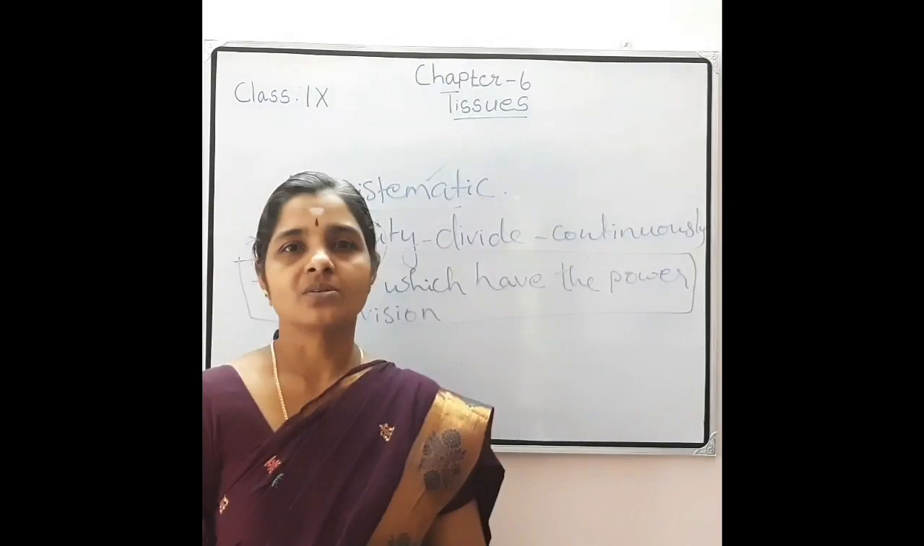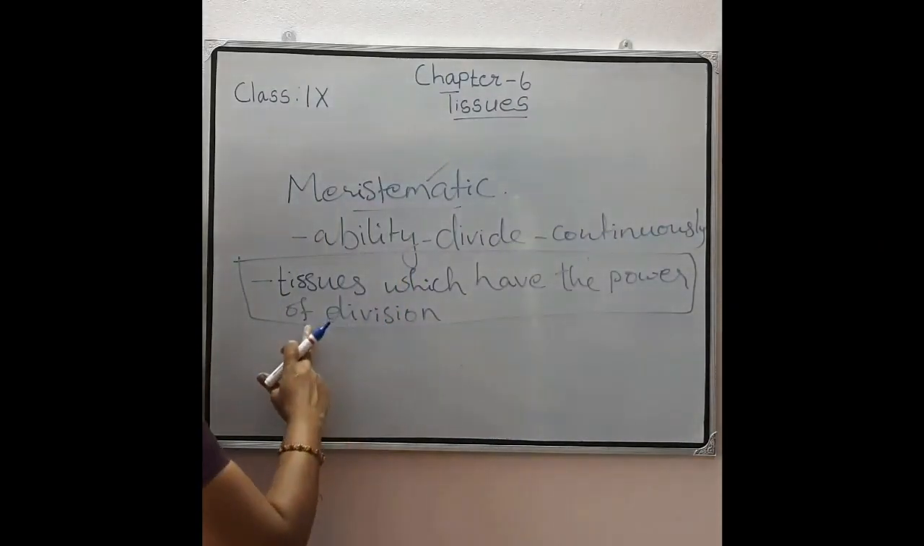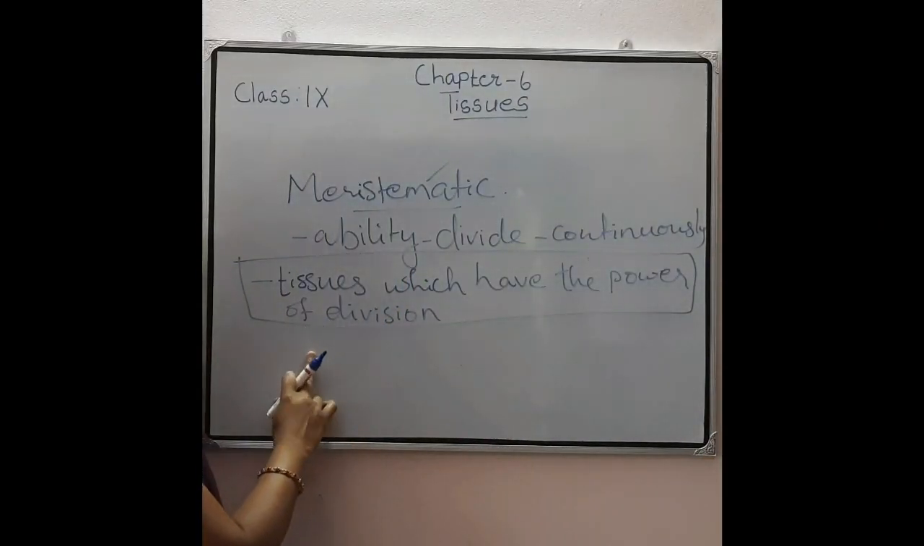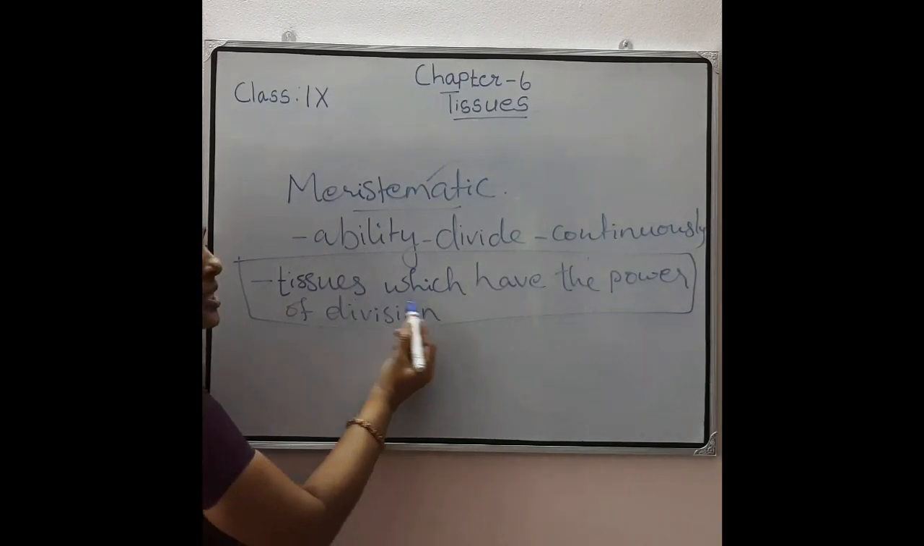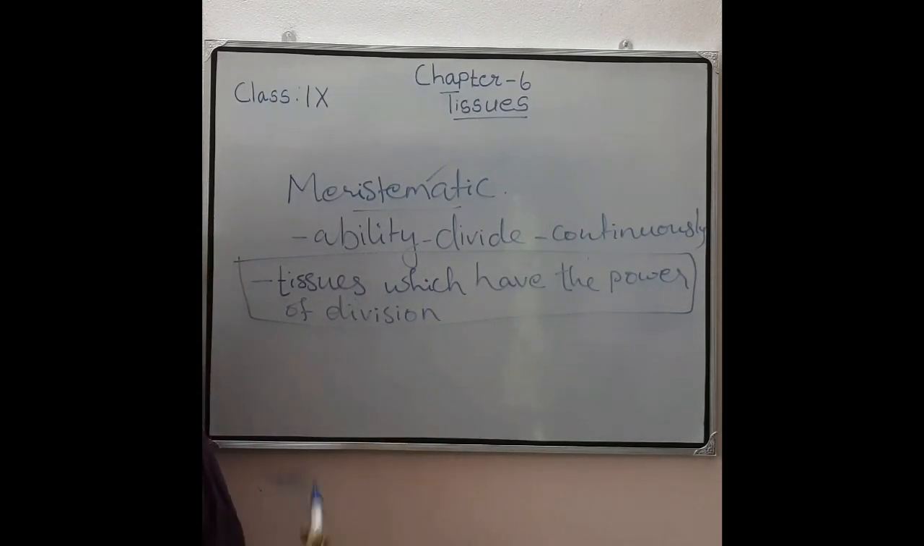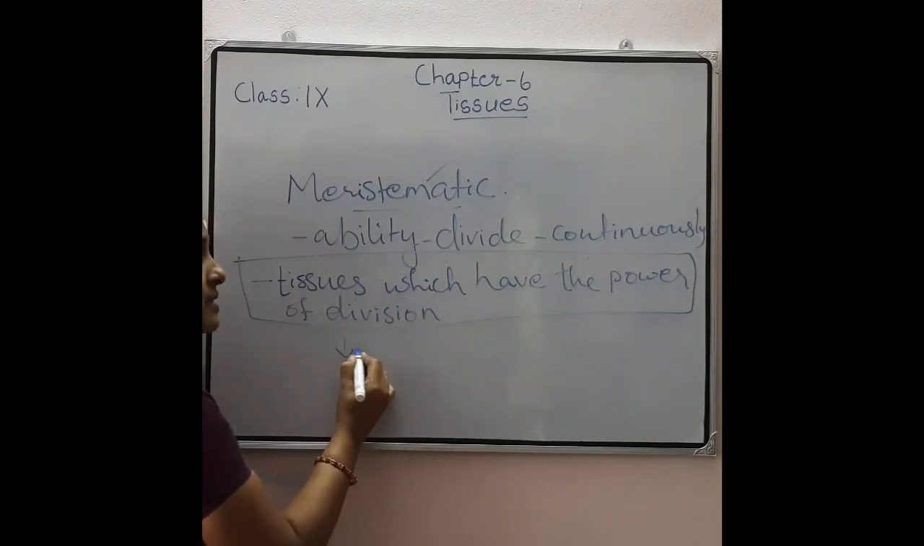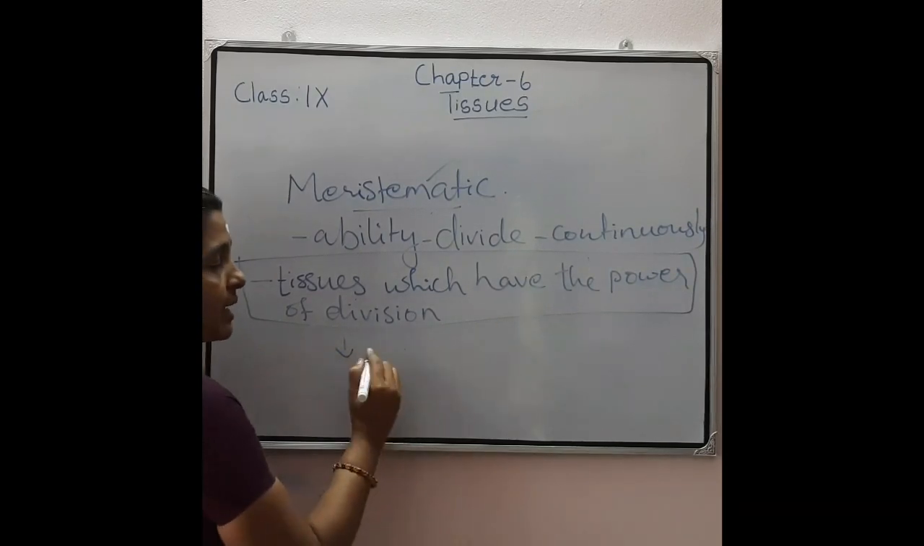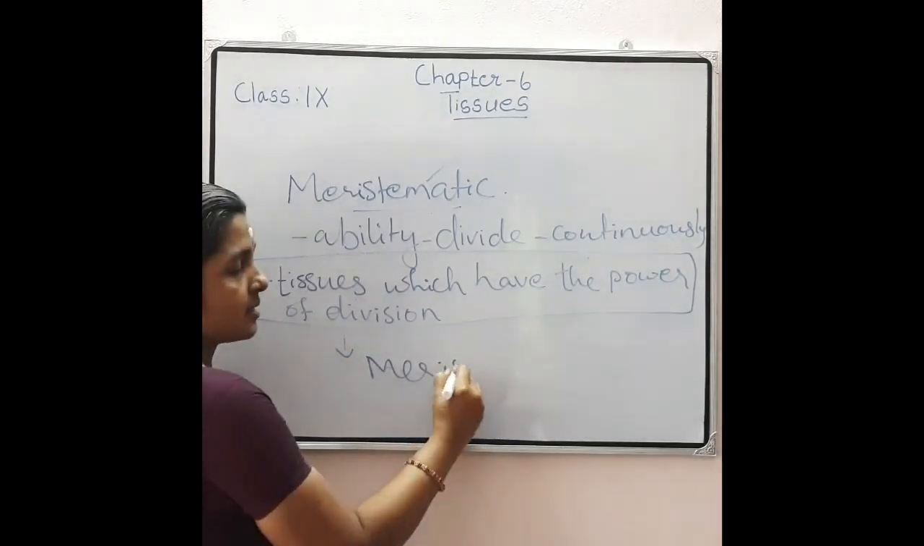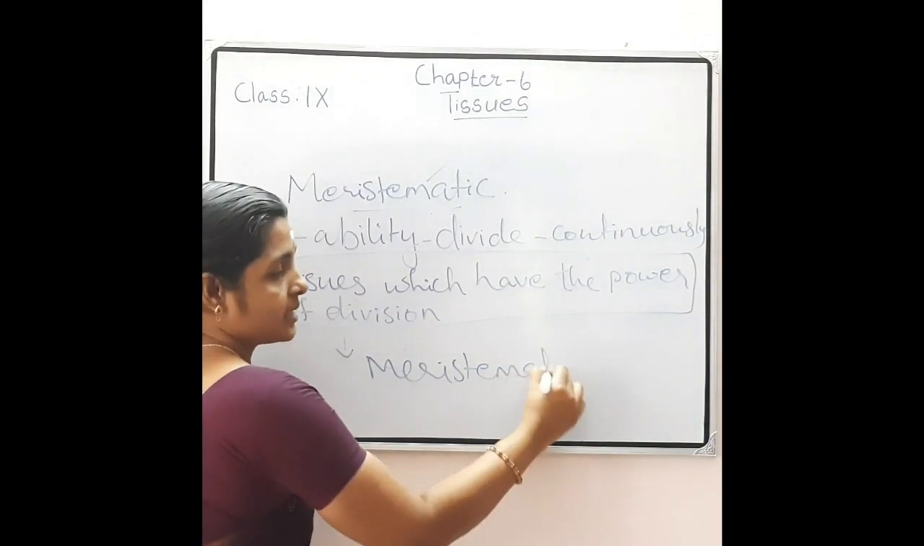So look here. Here is the definition of meristematic tissue. So what is meristematic tissue? Tissues which have the power of division. Tissues which have the power of division are called what? Meristematic tissues, and those cells are called meristematic cells.